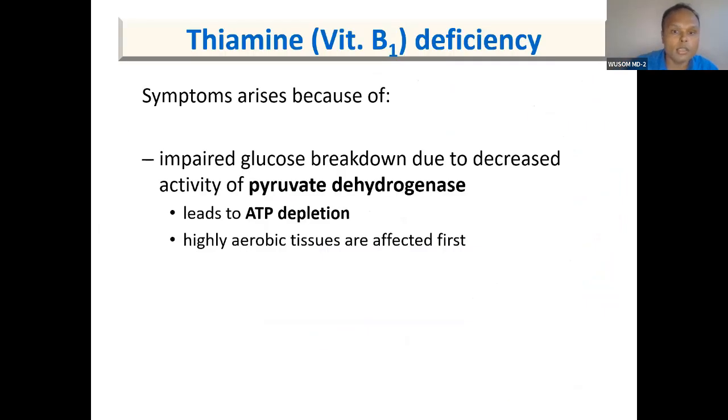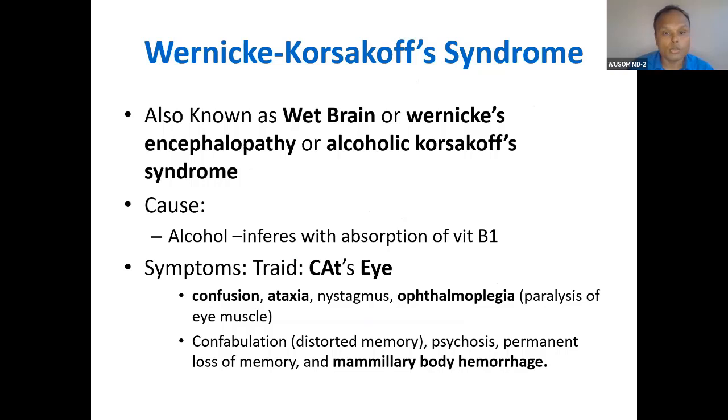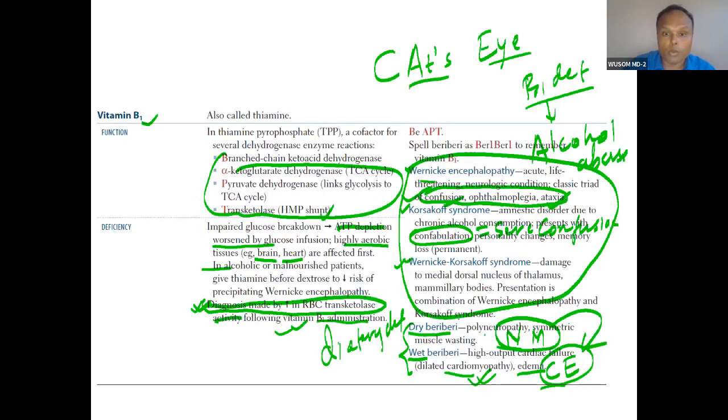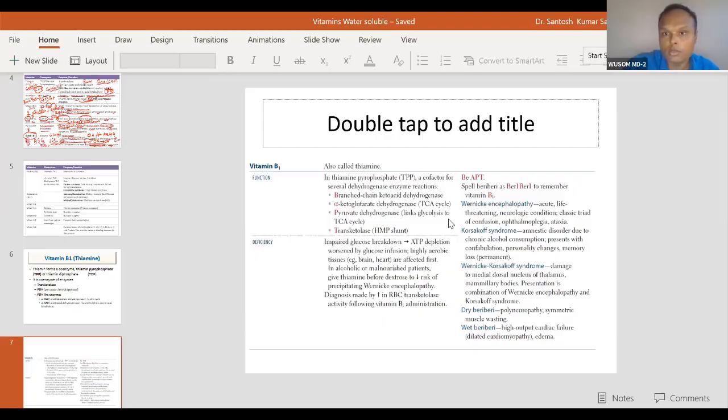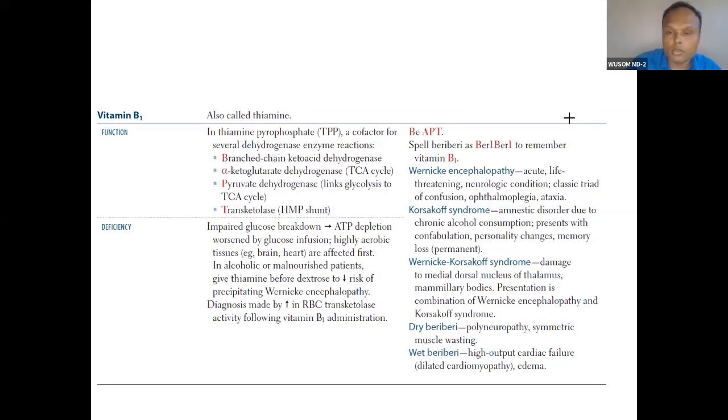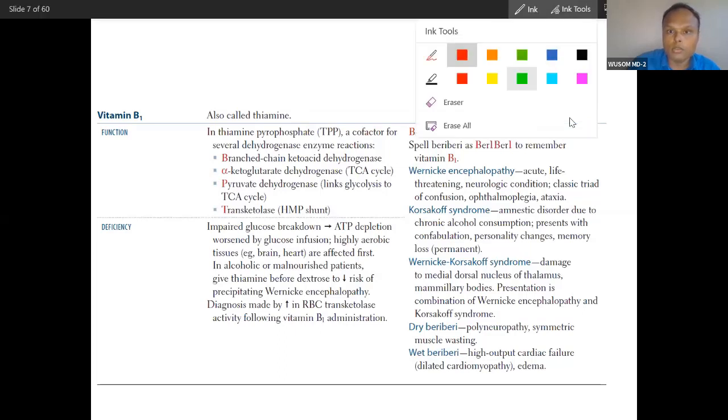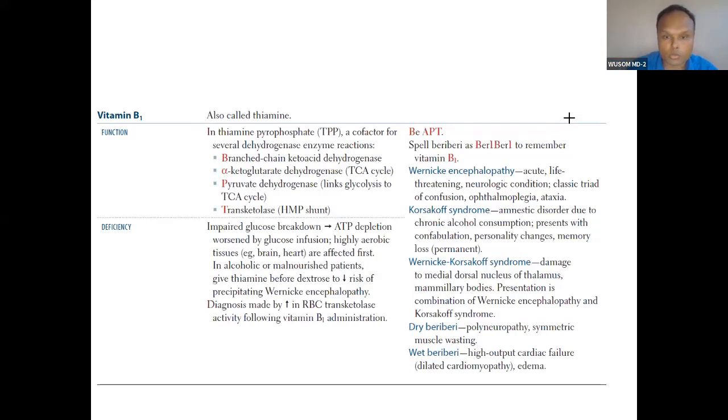So you can say pyruvate dehydrogenase, you go through this vitamin B1 deficiency, what happens. So you can study cat's eye, confusion, and I will tell you one thing.